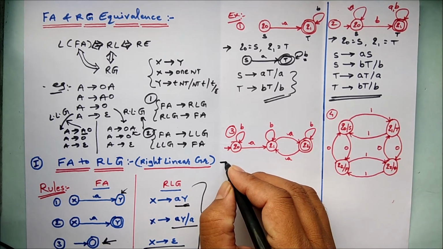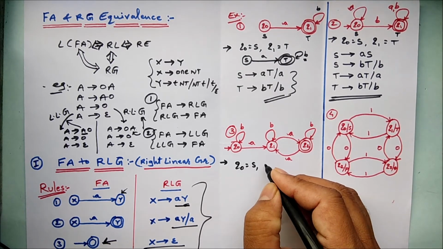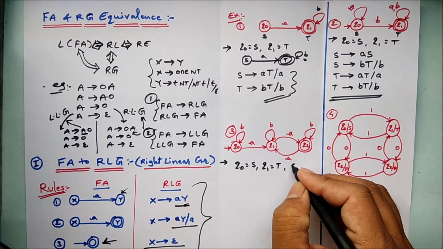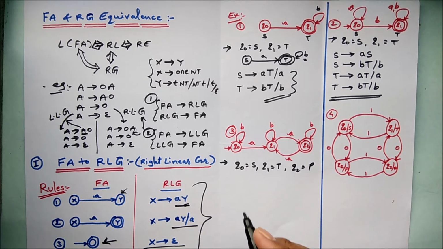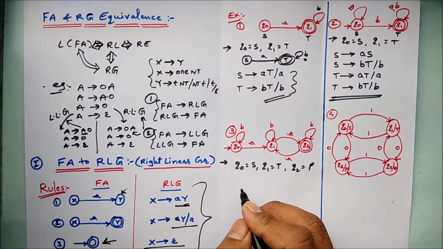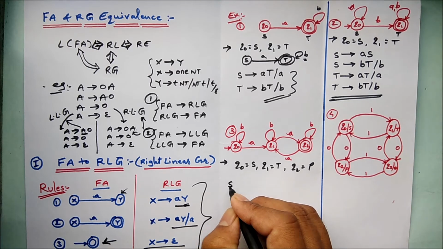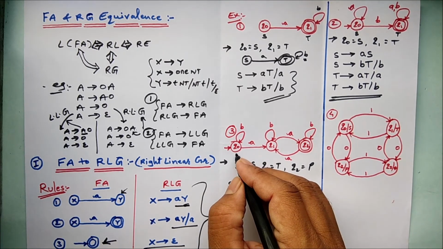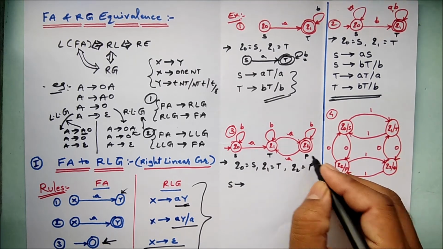Now let's call Q0 as S, Q1 as T, and Q2 as P. All right. So three non-terminals I can have in my grammar. So I will start from S first. So S, you can see here. So I will name it here as T and P.